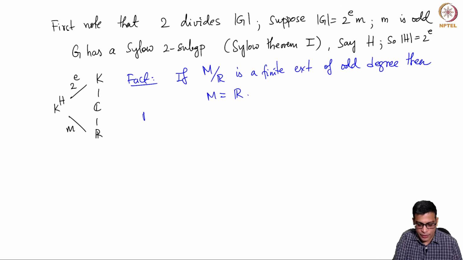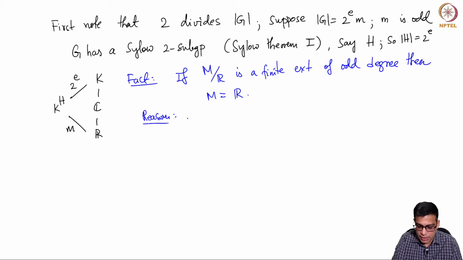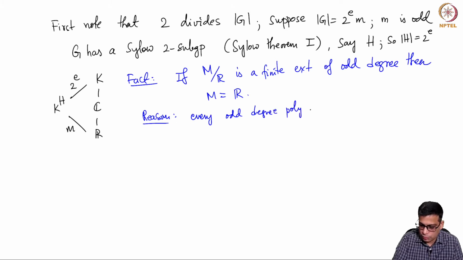And the reason for this, which I will quickly do without getting into the details, is that every odd degree polynomial over R has a root in R.